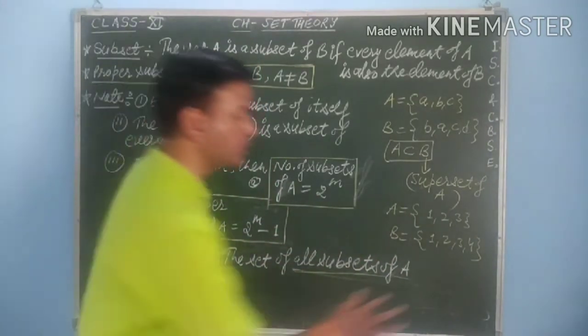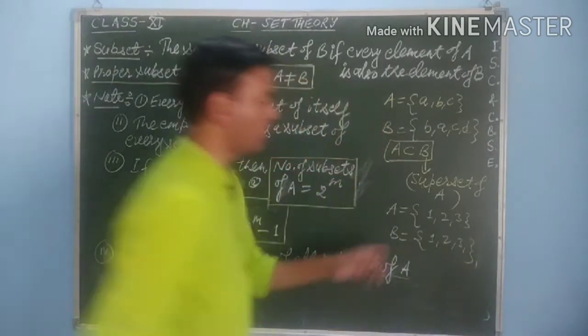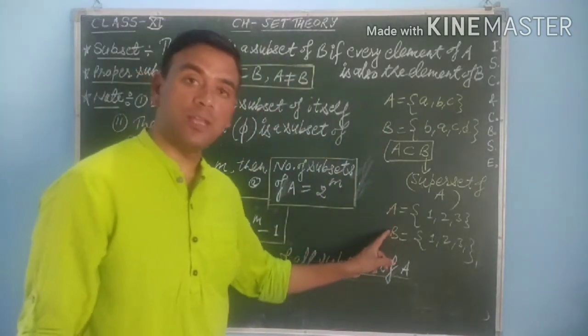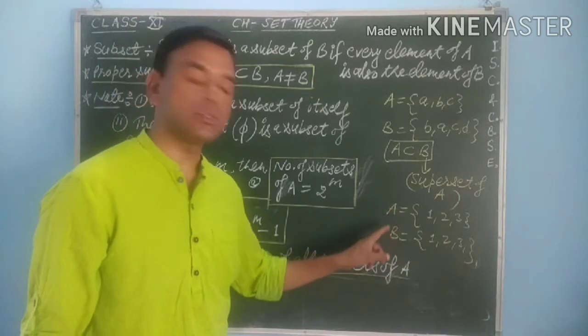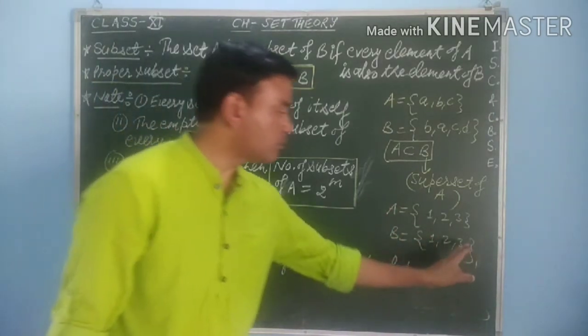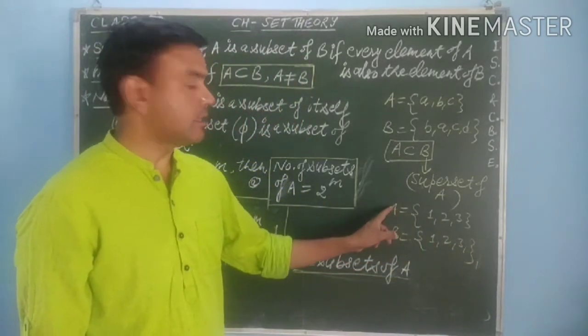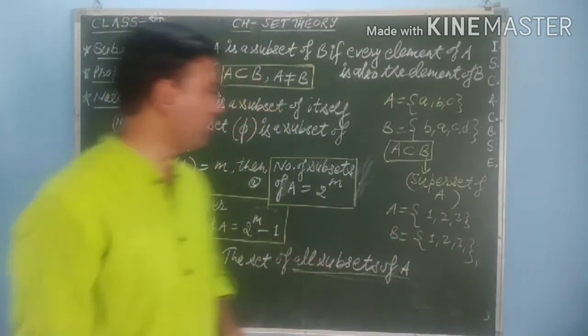But if I remove this 4 from here and simply write it like this, then you can say that A is a subset of B, but A is not a proper subset of B because both sets are equal. So at least one element must exist in B so that A is a proper subset of B.